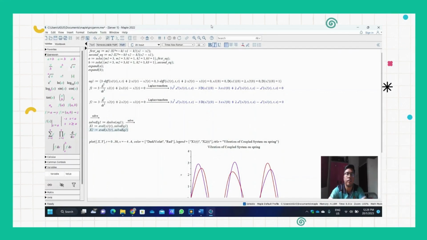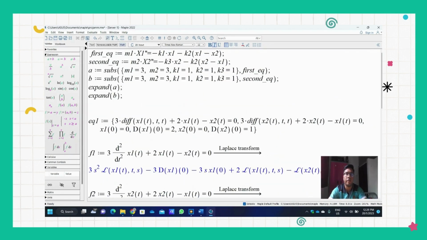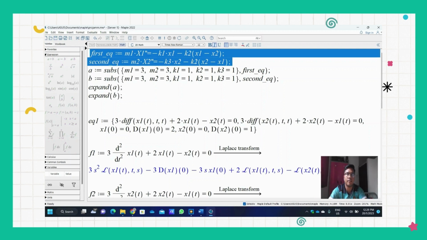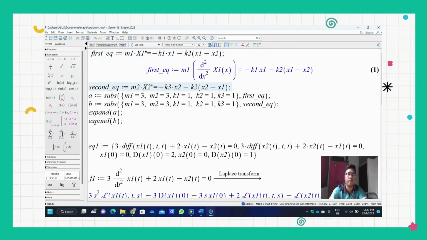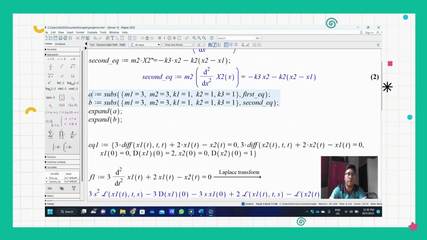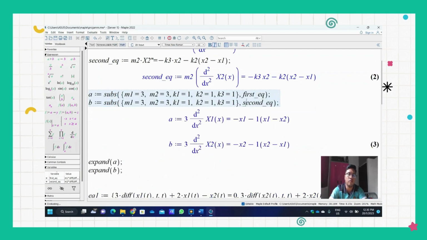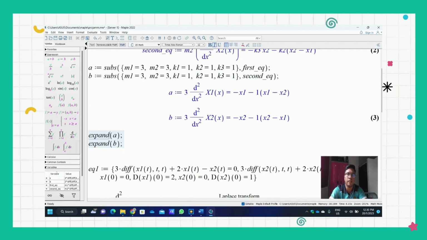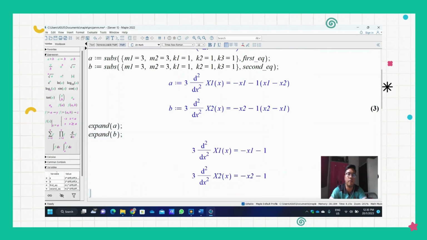I will explain the computer aided solution. For computer aided, we are using Maple to solve our problem. Firstly, we declare the equations of the problem. These general equations have been explained previously by Asmaa. Then we substitute the values of M1, M2, and K1, K2, and K3 based on the problem and solve it. As you can see here, there's an expand function to make the equation neater and simpler.